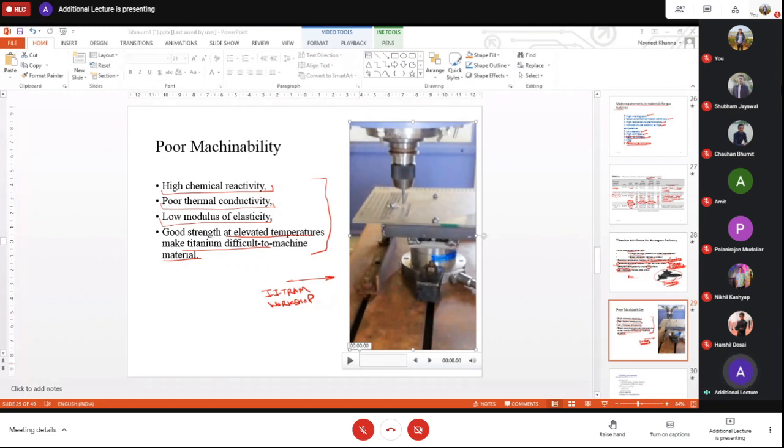The temperature rise is very high, and due to high chemical reactivity, you can see that the chip caught fire immediately, and because of low modulus of elasticity, the tool starts vibrating also, and the material maintains its good strength at elevated temperatures. All these factors combined make this material difficult to machine. Is it clear now why titanium machining is difficult?